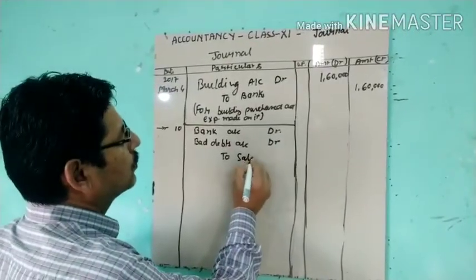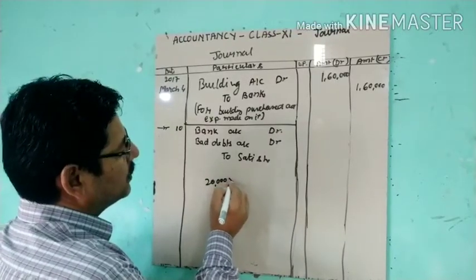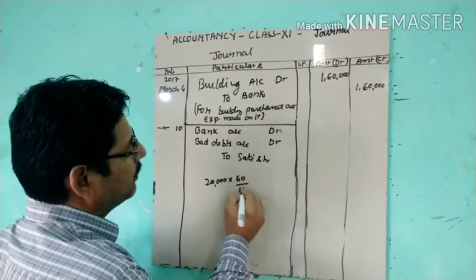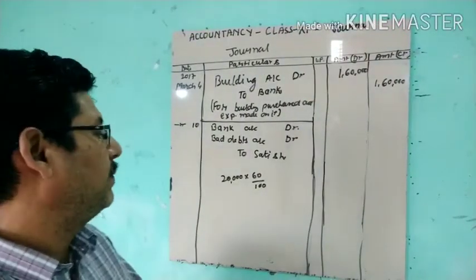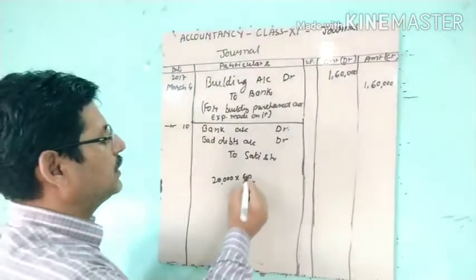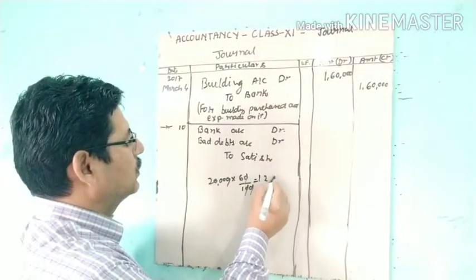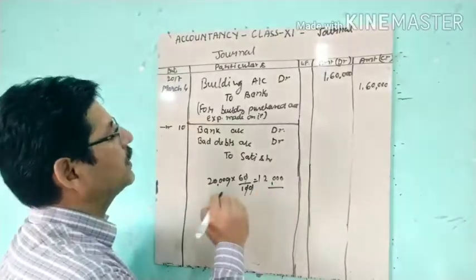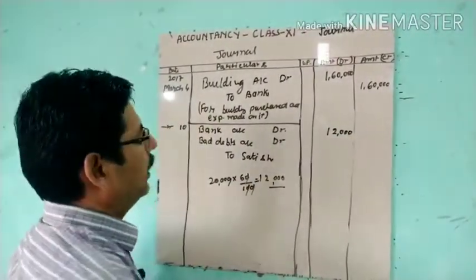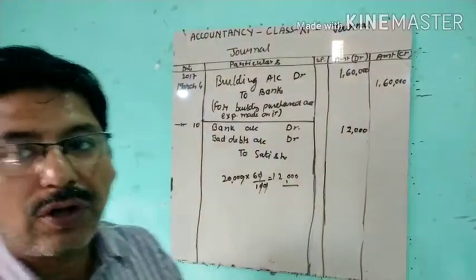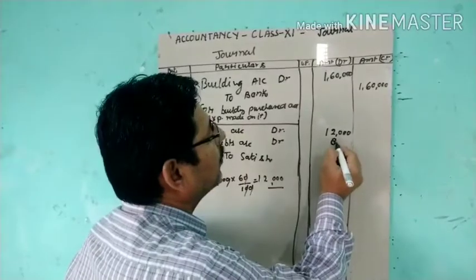to Satish, the person from whom this amount is received. Amount was how much? 20,000. How much received? 60 paisa in 100 paisa, 60%, 60 paisa in a rupee is received. So in 20,000, how much is received? It is 12,000. 12,000 is received. So whatever is received, bank account debit, and whatever is not received has gone in bad debt. So 8,000 has gone in bad debts.